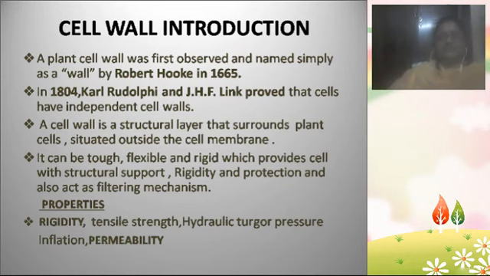While we discuss the cell wall, you already know about the cell. The cell was discovered by a scientist named Robert Hooke in the year 1665, which we already know, right? At the same time, along with the cell, the same scientist Robert Hooke discovered the cell wall in the same year 1665, and he named that structure as wall initially.